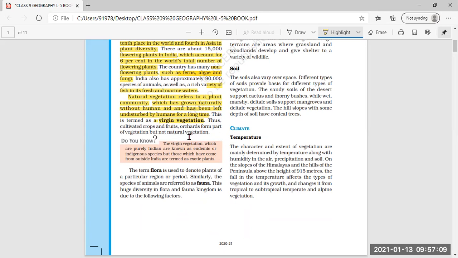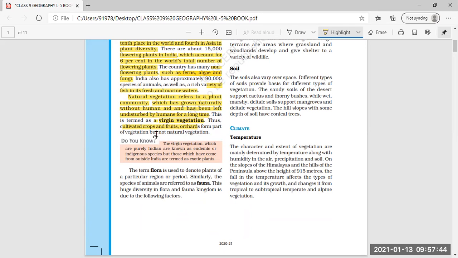Thus cultivated crops and fruit orchards form part of vegetation but not natural vegetation. Cultivation of crops, fruits and orchards are part of vegetation, meaning plant life, but they are not considered natural vegetation, because human beings do a lot of activity for their growth.